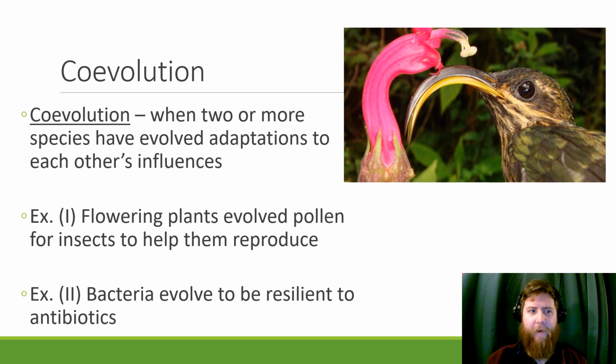We have modern coevolution between us and bacteria. As we develop new and better antibiotics, bacteria are evolving new and better defenses against them in what we call a coevolutionary arms race, where both things are trying to figure out how to beat the other one, and we're evolving together. So as you get older and older, you'll see less and less medications work because bacteria will become better and better adapted against fighting them.